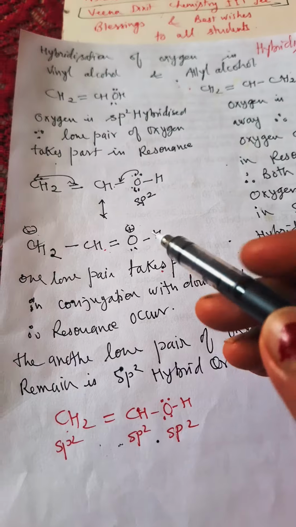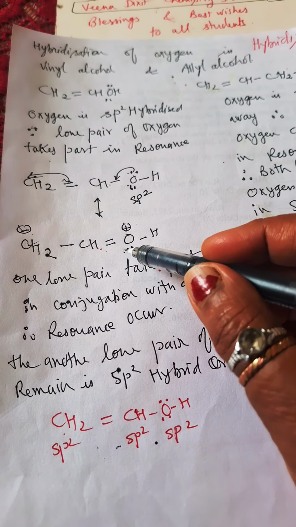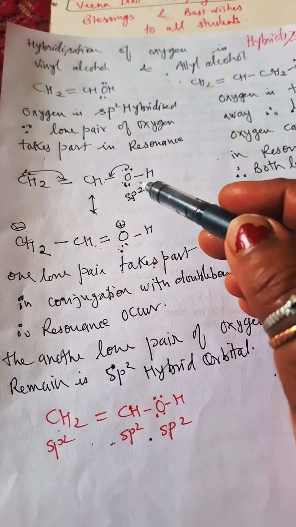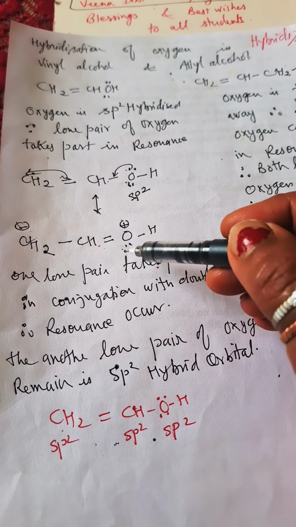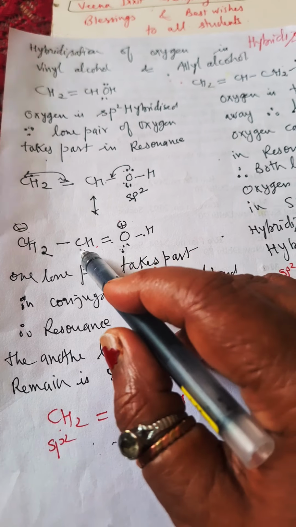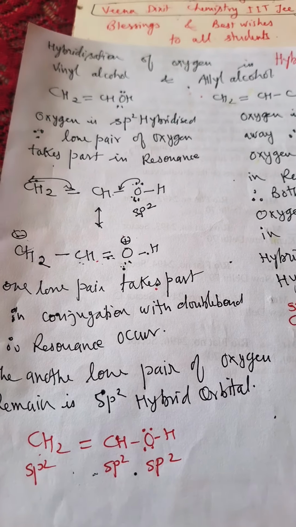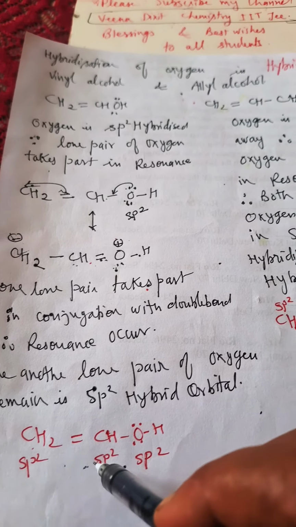Clear to you? Only one lone pair is taking part in the resonance and the other lone pair is present in the hybrid orbital. So there are three hybrid orbitals. One contains one lone pair of electrons, the second hydrogen, and the third the bonding pair with carbon. Okay, so that is why all three are having sp2 hybridization.